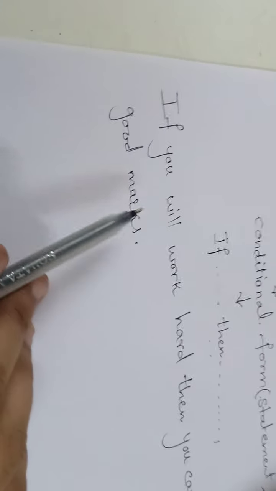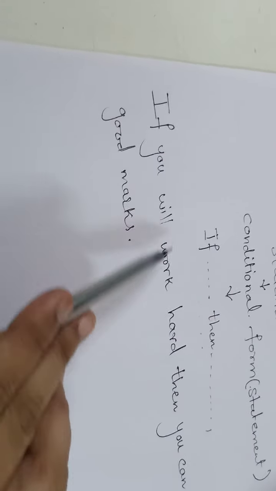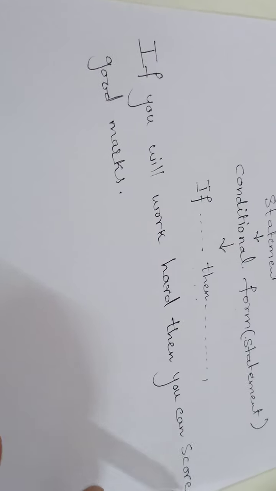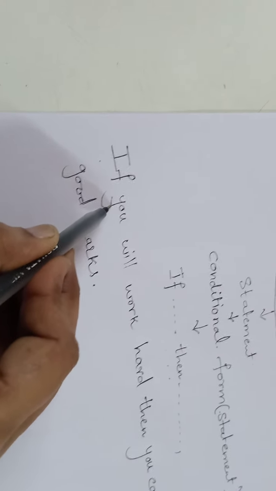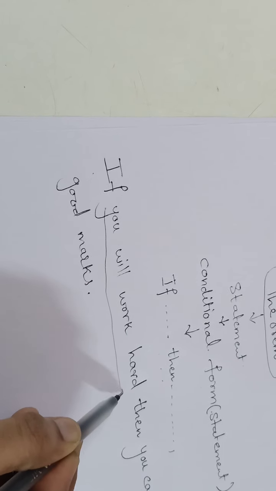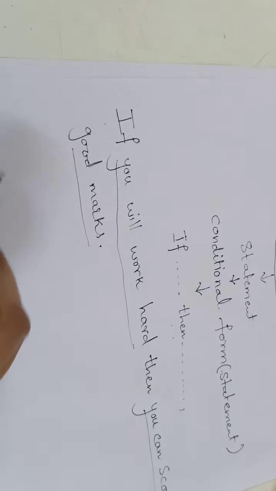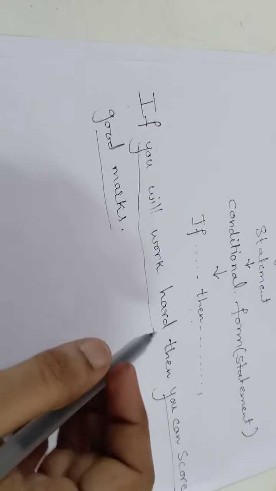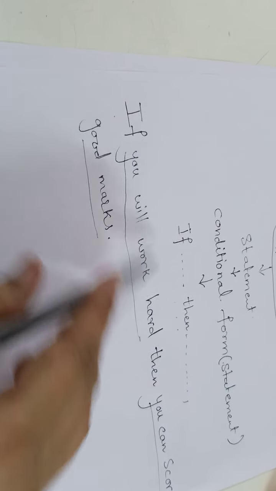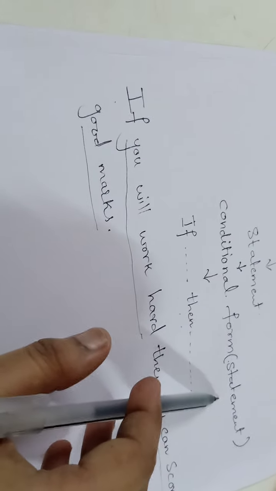So here I have taken a simple statement: if you work hard, then you can score good marks. Here the word if is there, and then the word then is there. After if one statement is there, and after then another statement is there, this second statement. So here two statements are combined with the two words, if and then. So if a statement has if and then, it is called a conditional statement.